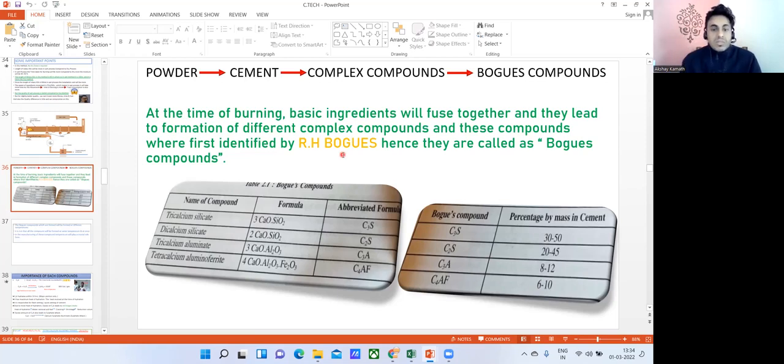And which are those compounds? One is C3S, the other is C2S, the other is C3A, then we have C4AF. C3S stands for tricalcium silicate. C2S stands for dicalcium silicate. C3A stands for tricalcium aluminate, and C4AF stands for tetracalcium aluminoferrite. And these are the percentages present in the cement. C3S is 30 to 50% in the cement. C2S occupies 20 to 45%. C3A occupies 8 to 12%. C4AF occupies 6 to 10%.